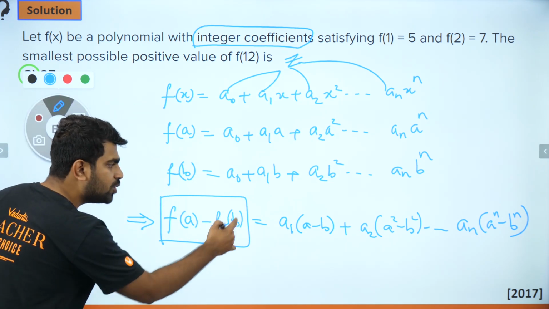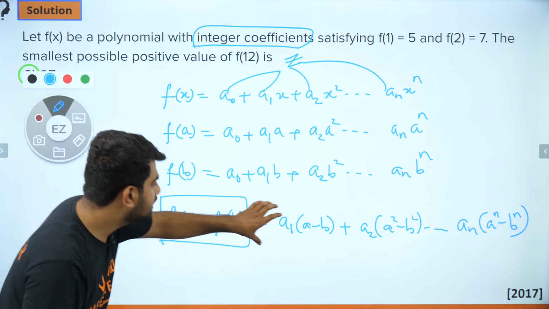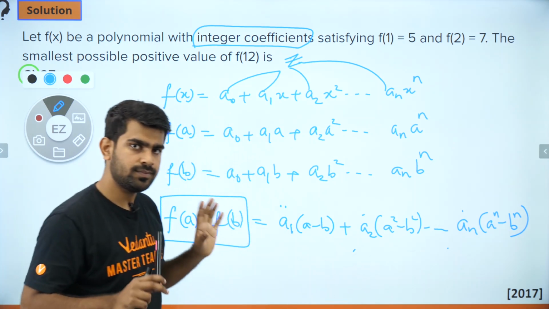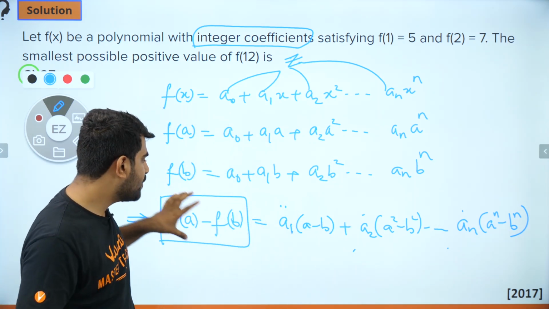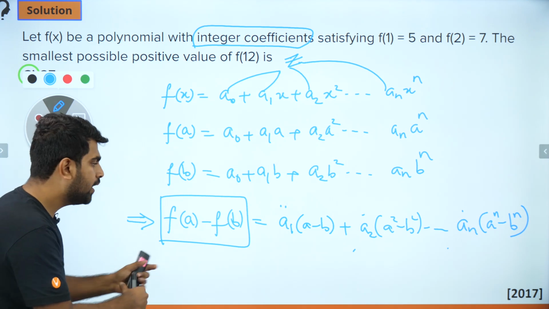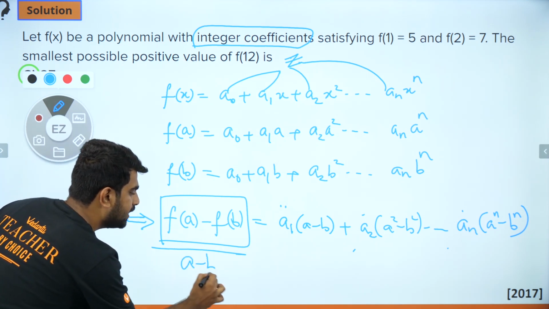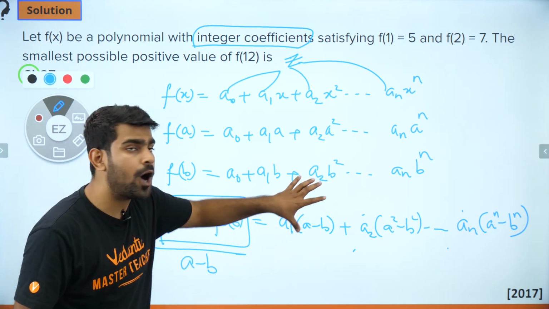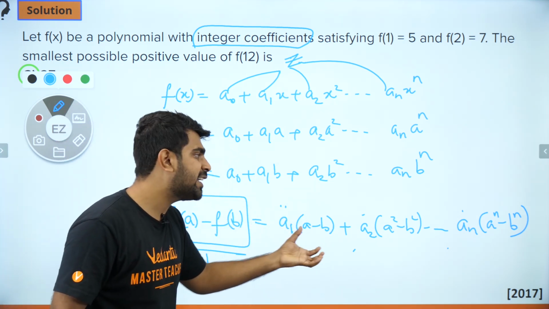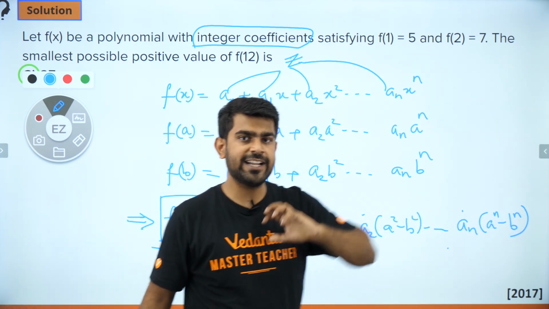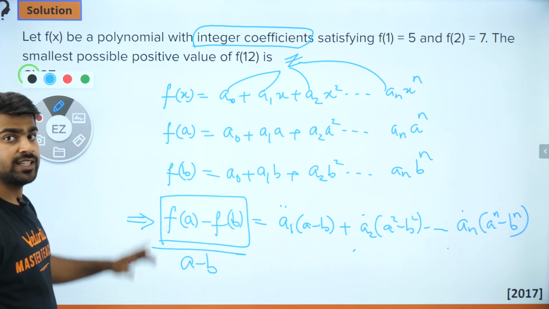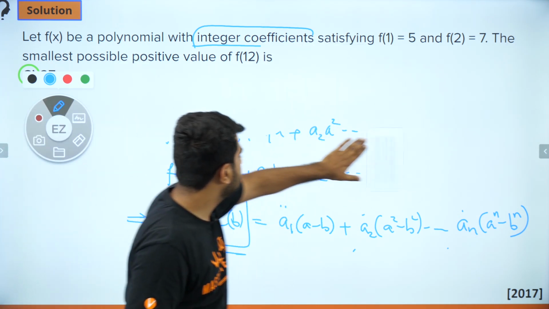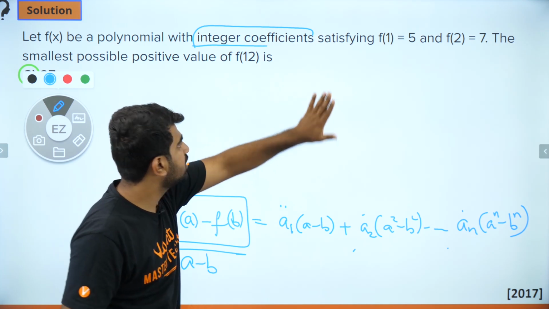So my conclusion from here is, because my a1, a2 till an are all integers, when I divide this f of a minus f of b by a minus b, it will be perfectly divisible, because you can always factor out one a minus b from all the terms. Getting it? So that is my conclusion. Let's see how we can use that in this question. I'm going to erase everything else. Let's just go to the observation and use it.